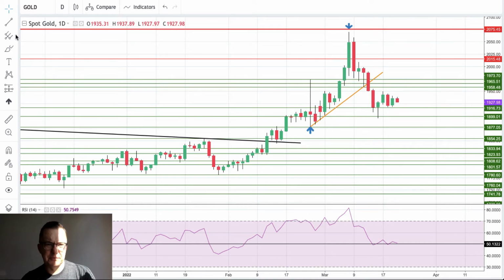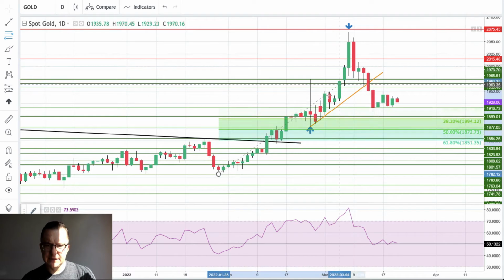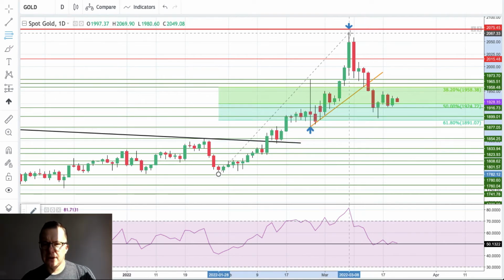Right now, let me just put some Fibonacci for you guys, and I think this might be a good example of a correction here. Let me just adjust a little bit, there you go.